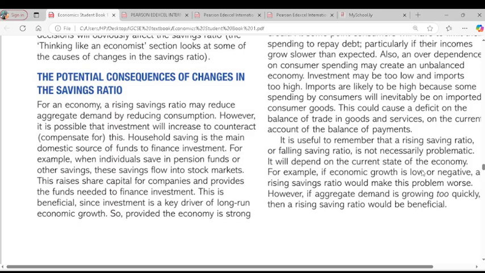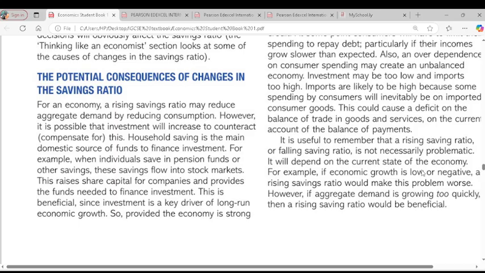So this is because one, a fall in the savings ratio means consumer spending is increasing as a proportion of disposable income. So it means a fall in saving here, based on the fact that all things are equal, means consumer spending is increasing. Two, an increase in consumption is expected to improve the current living standards. So we call it economic growth, not because output is increasing or spending is increasing. It simply means people can afford to buy what they could not buy before now. So the living standards have improved over time.